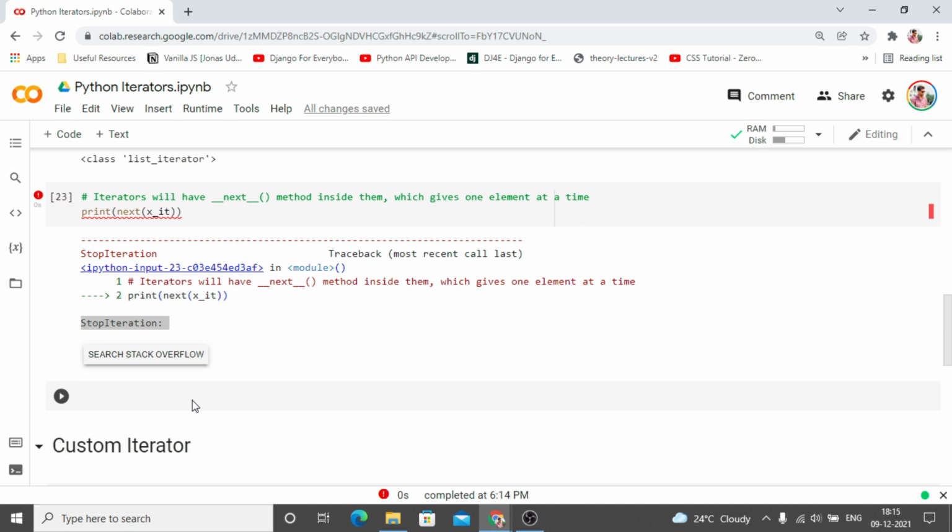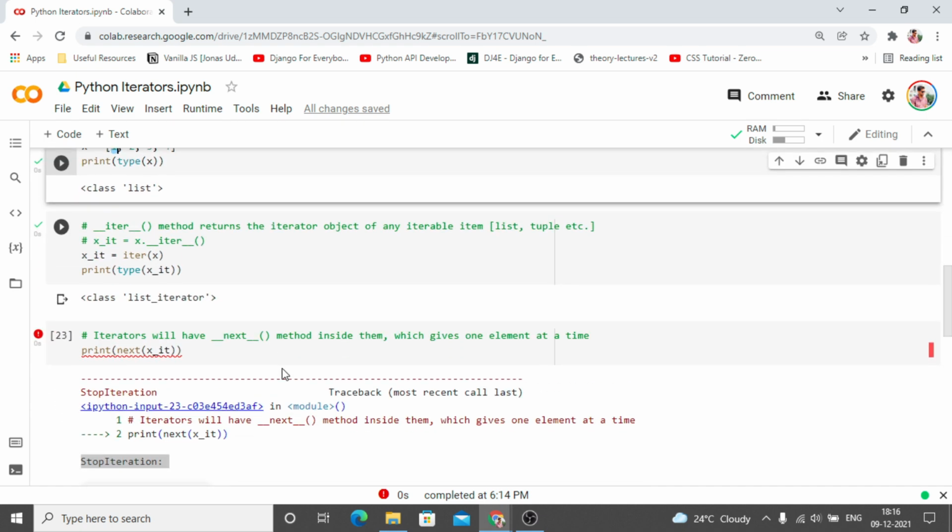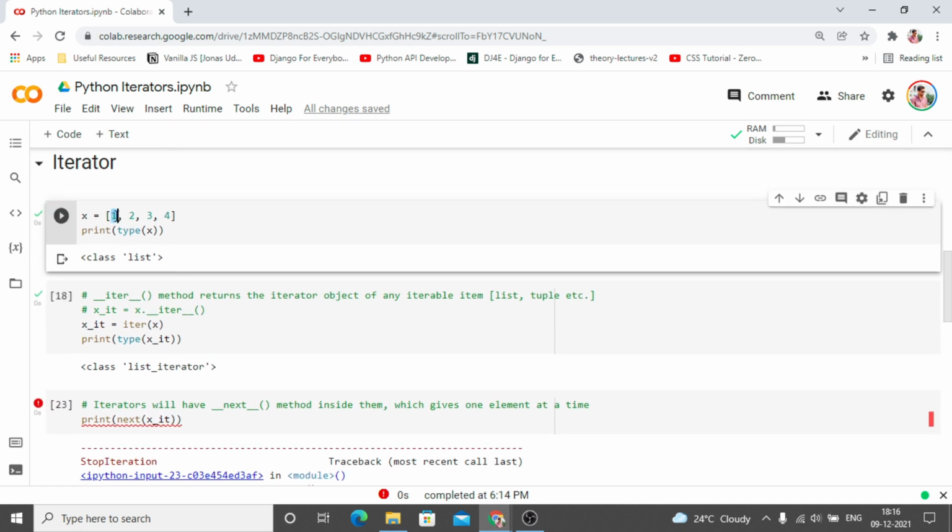There is only one way in which iterators can traverse, and that is the forward direction. If you want to go back and start again, you have to create another iterator object. The same iterator object is not going to go in the reverse direction.